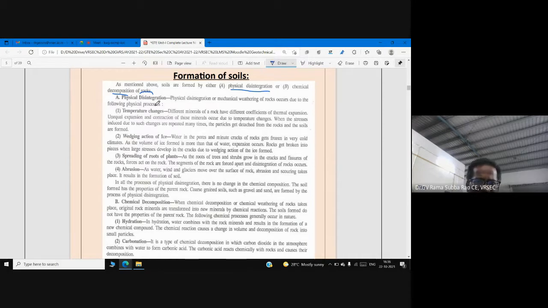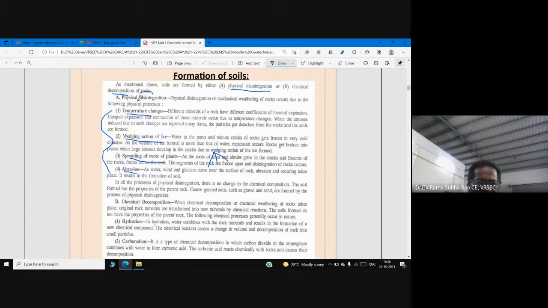This could happen due to change in temperature, wedging action of ice if it is a cold region, and spreading of plant roots. In fact, you see the plant roots will grow, and that may also cause disintegration of the rock. Then there is abrasion by water and wind. If it is a cold region, a glacier may cause abrasion on the surface of the rock. So these are the main factors contributing to physical disintegration of rocks.